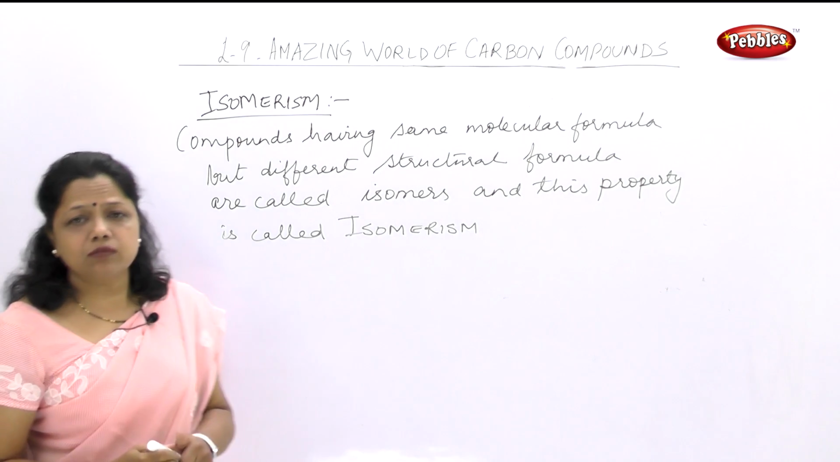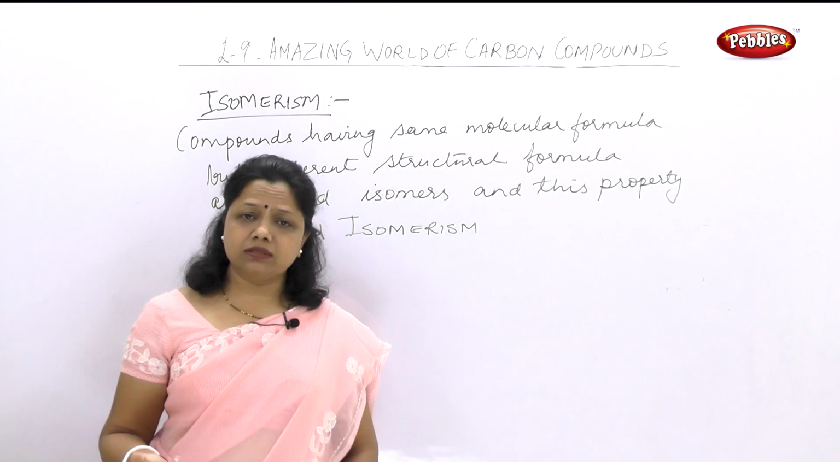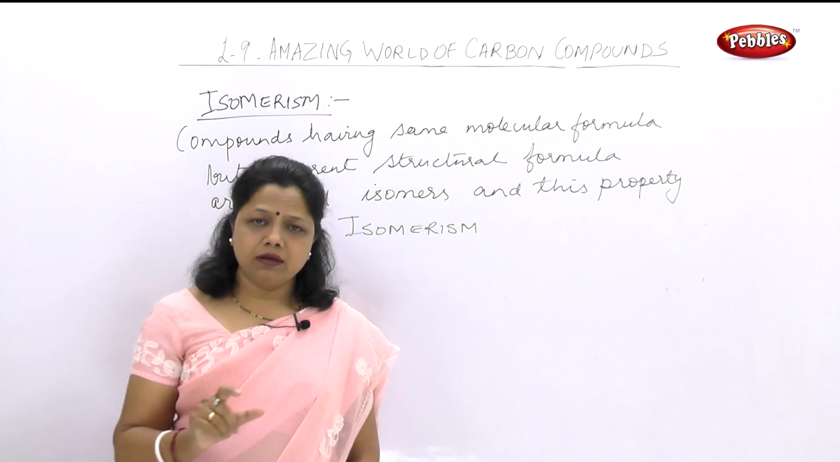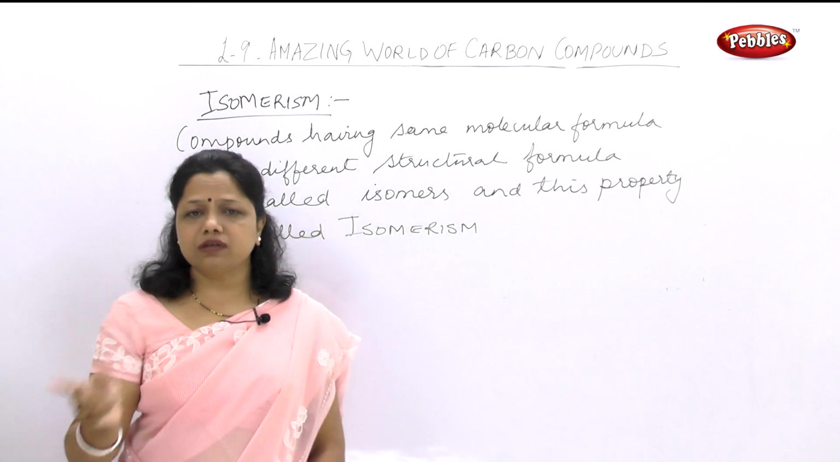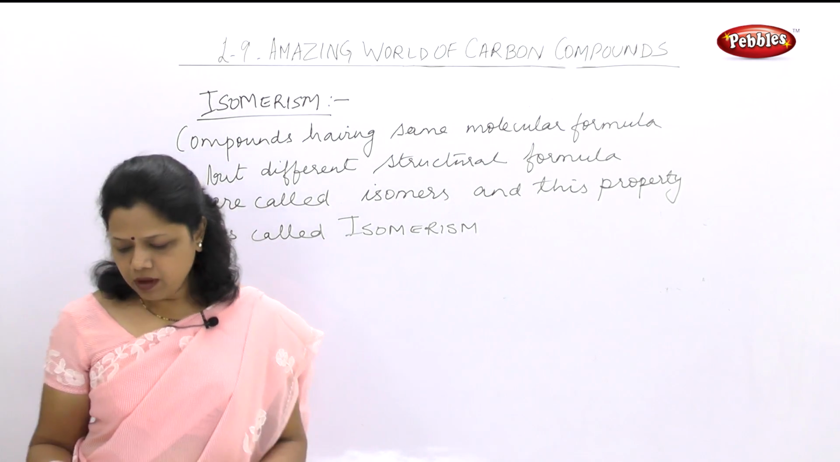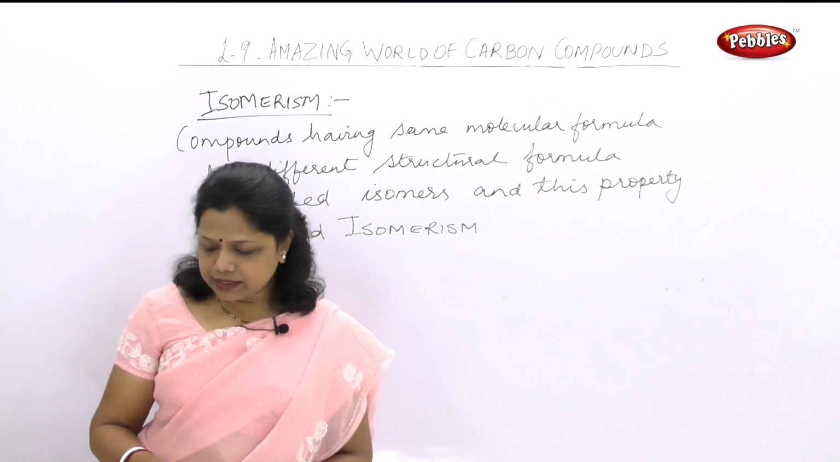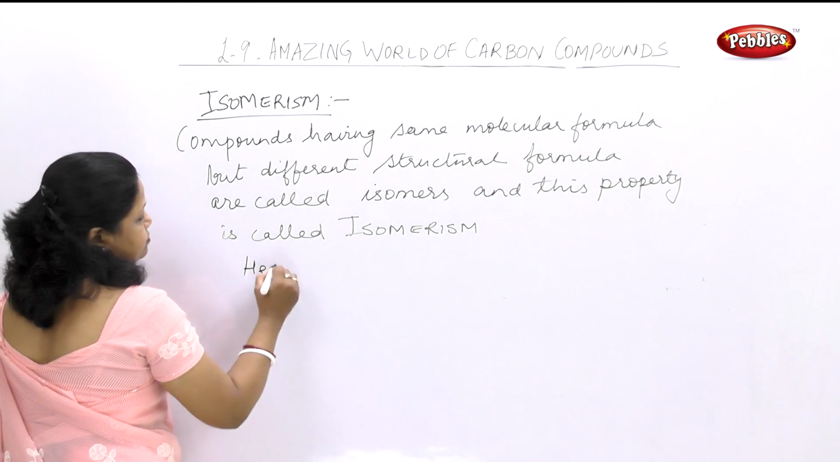Isomerism questions come for 1 mark. Definition: what are isomers and what is isomerism? Isomerism is the property, and isomers are the compounds which show different structural formula but have the same molecular formula. Now, let's take the example of hexane. What is hexane? C6 hexane.